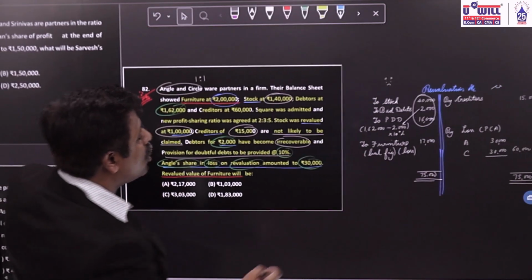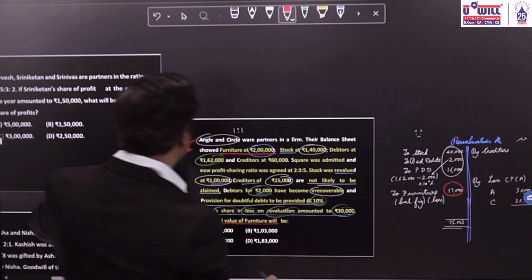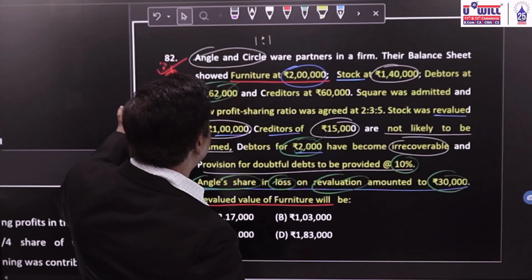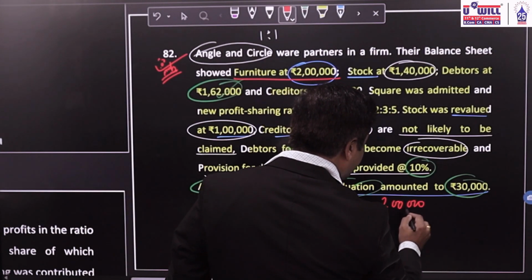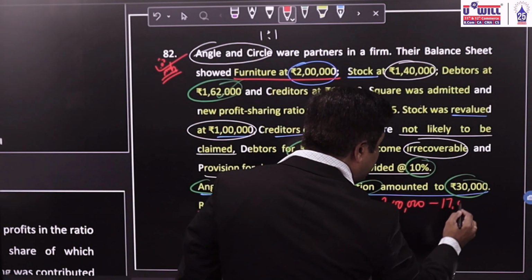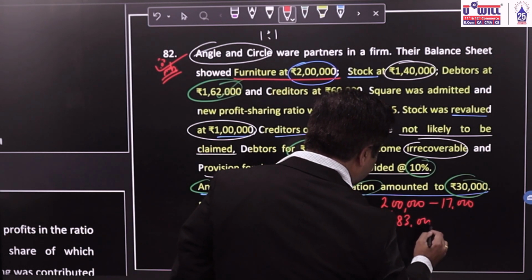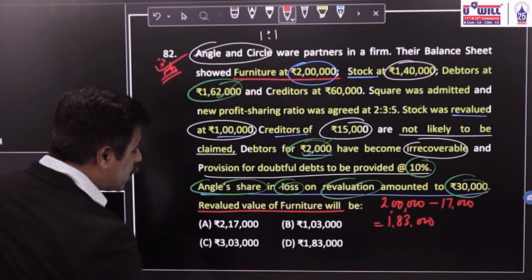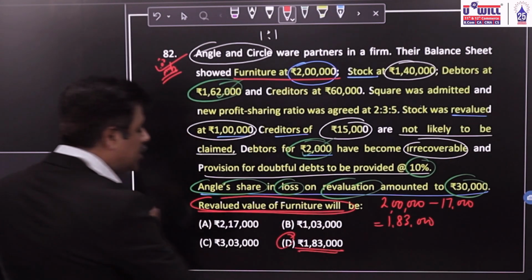So, what will be the revalued amount of furniture? 2 lakh minus loss of 17,000. It would be equal to 1,83,000. Means what would be the correct option? Option D.